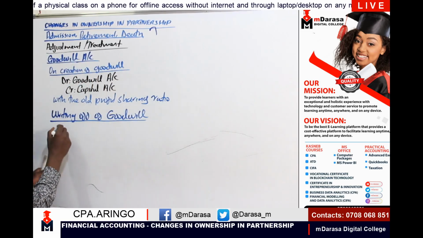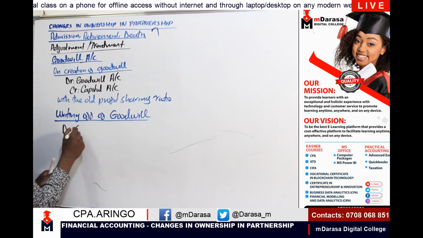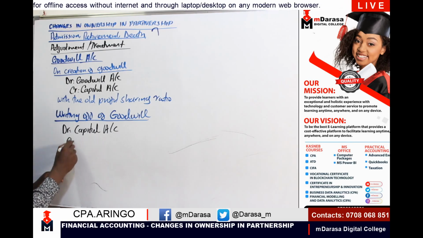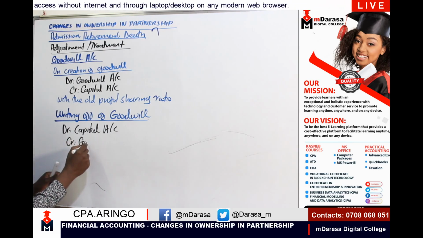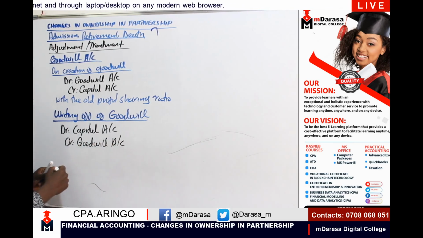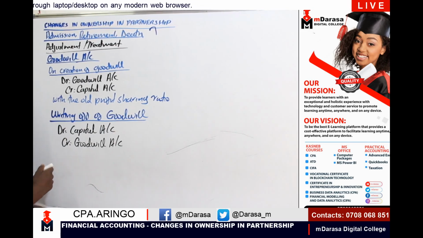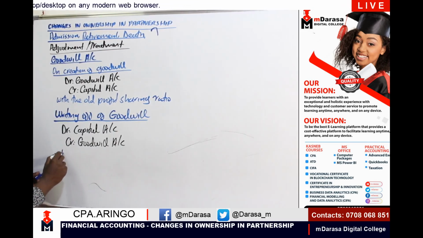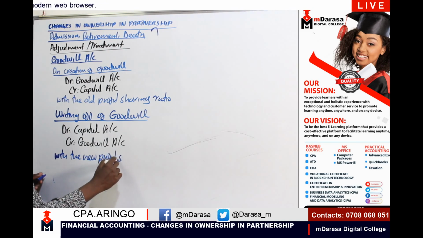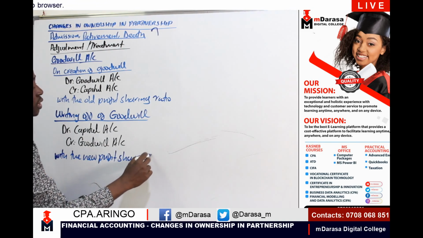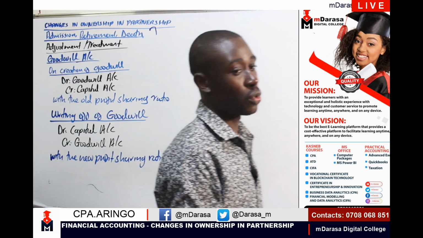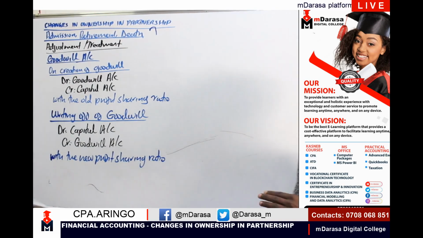We are going to debit our capital account and credit our goodwill account with the new profit sharing ratio. This is very important to note. That is on creation of goodwill and on writing off of goodwill.